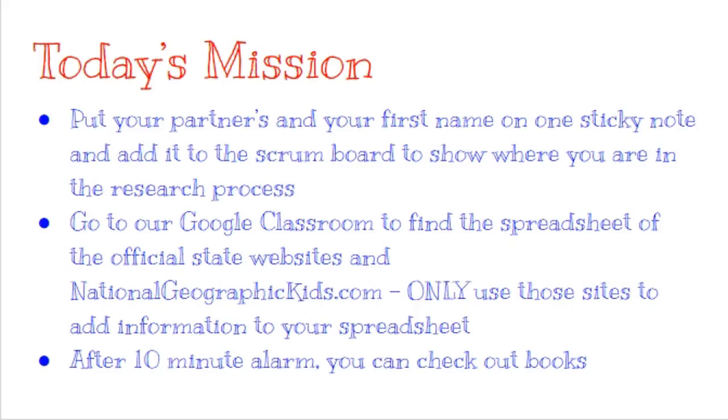So today's mission is, I want you to put your name and your partner's first name on a sticky note. They are located at the circulation desk. And I want you to add that sticky note to the Scrum board to show wherever you are in the research process. There is no right or wrong answer. You just put it wherever you are in the process.